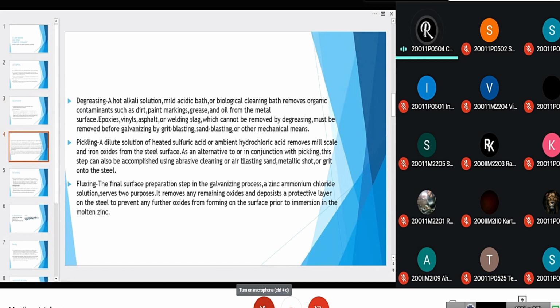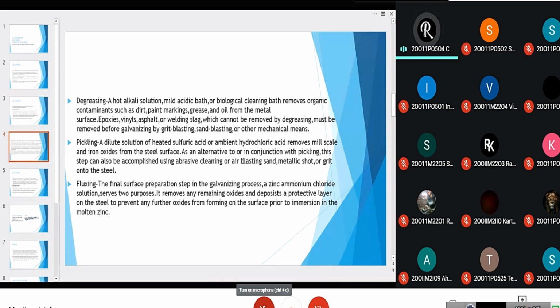The first step is degreasing. A hot alkali solution, mild acidic bath, or a biological cleaning bath removes organic contaminants such as dirt, paint markings, grease, and oil from the metal surface. Epoxies, vinyls, asphalt, or welding slag, which cannot be removed by degreasing, must be removed before galvanizing by grit blasting, sandblasting, or other mechanical means.